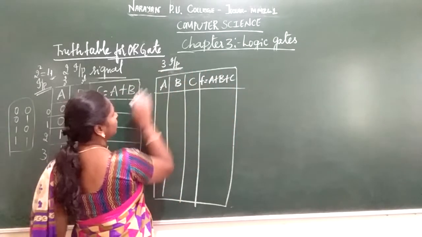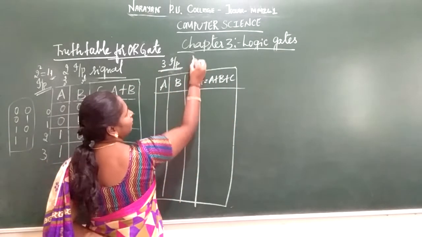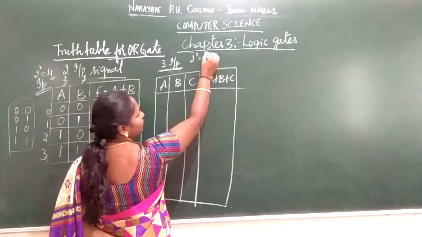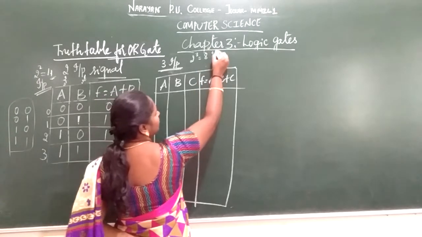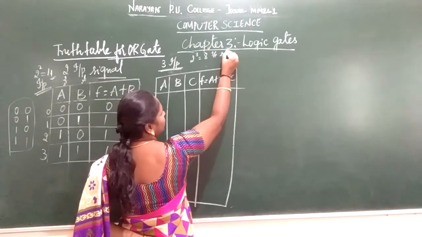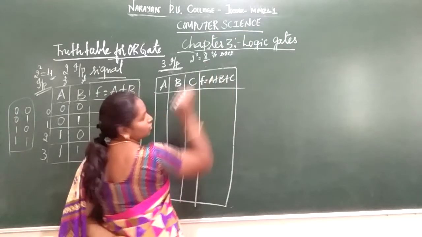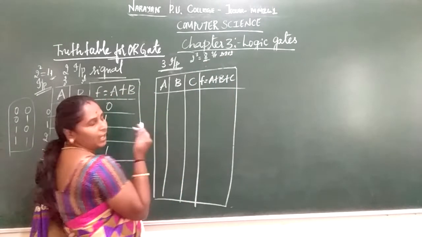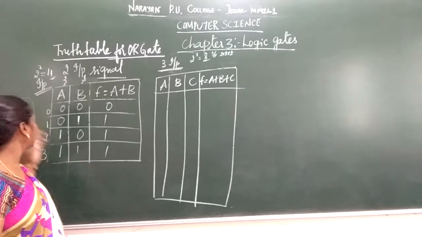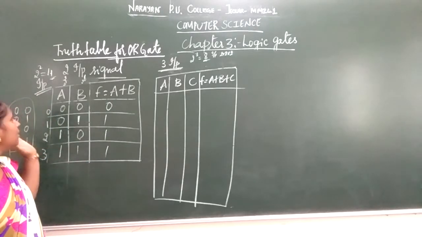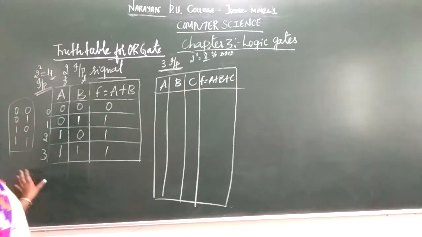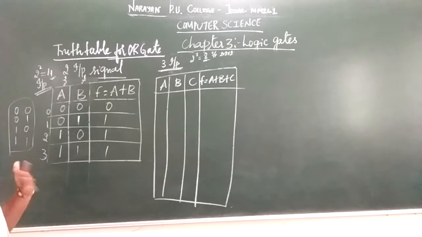So here you are going to represent 2 to the power of 3, that is nothing but 8 possible ways of inputting. That is 2 into 2 into 2: 2 2s are 4, 4 2s are 8. So 8 possible ways of inputting. 8 different ways, which I have already explained. One way of inputting the variables is to bifurcate the zeros and ones, dividing them into halves.